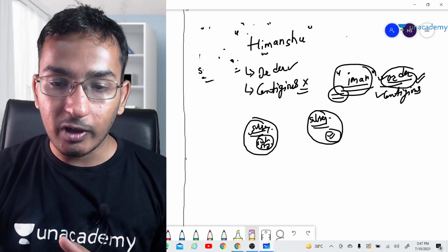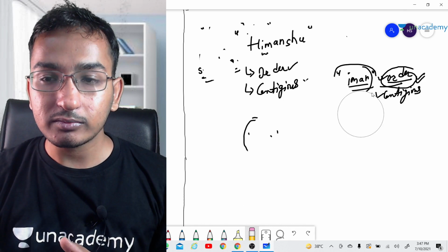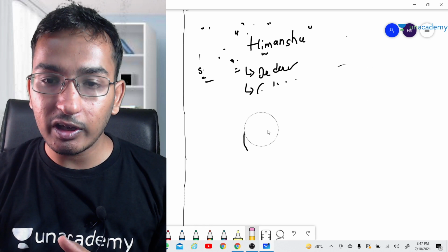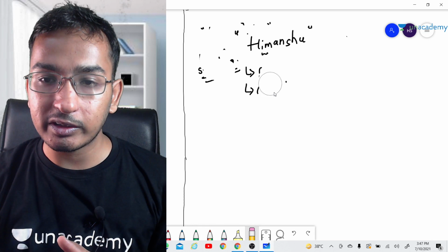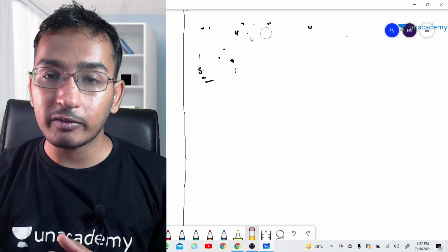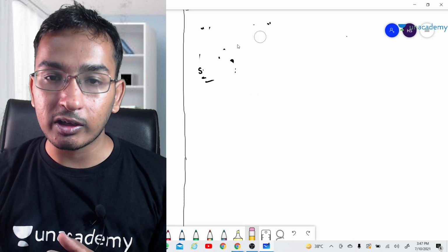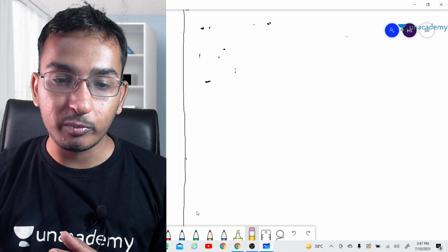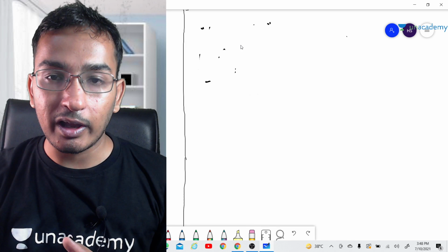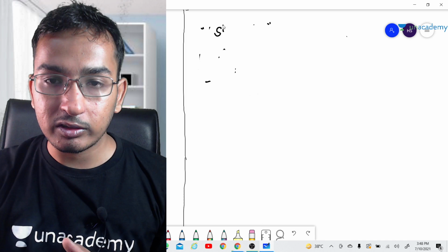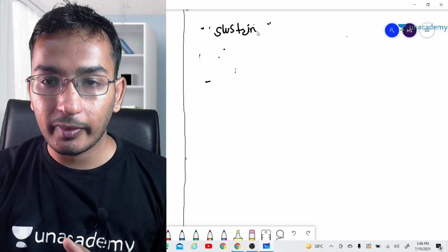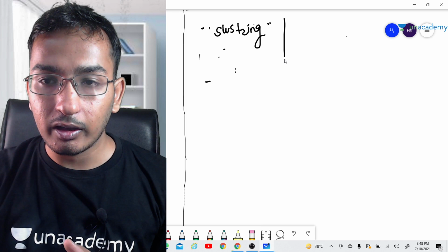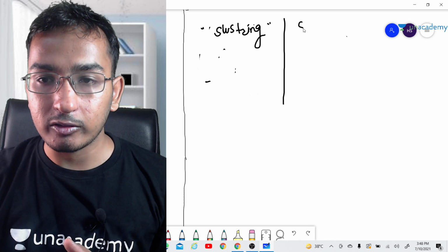So what we have learned here is that the subsequence does not need to maintain the contiguous property, but the substring needs to follow both properties, right? So I am going to write substring here, and here I am going to write subsequence.